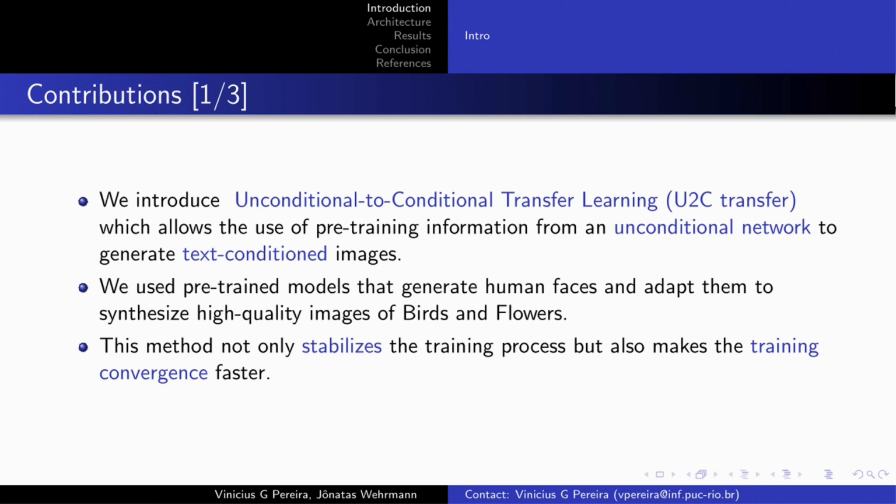So, this transfer learning technique uses a different domain of an unconditional model as a source to a different target domain conditioned to text. Such images do present fine-grained details that respect the input textual query. This method not only stabilizes the training process, but also makes the convergence faster.